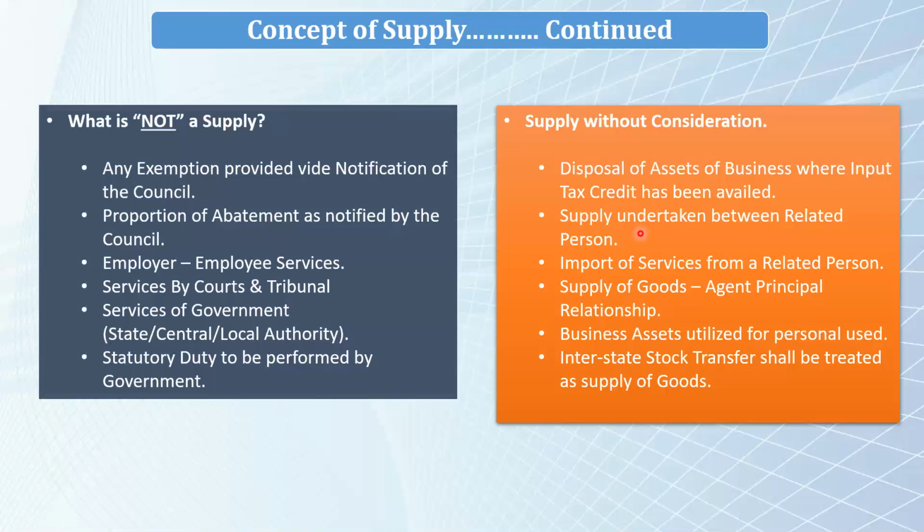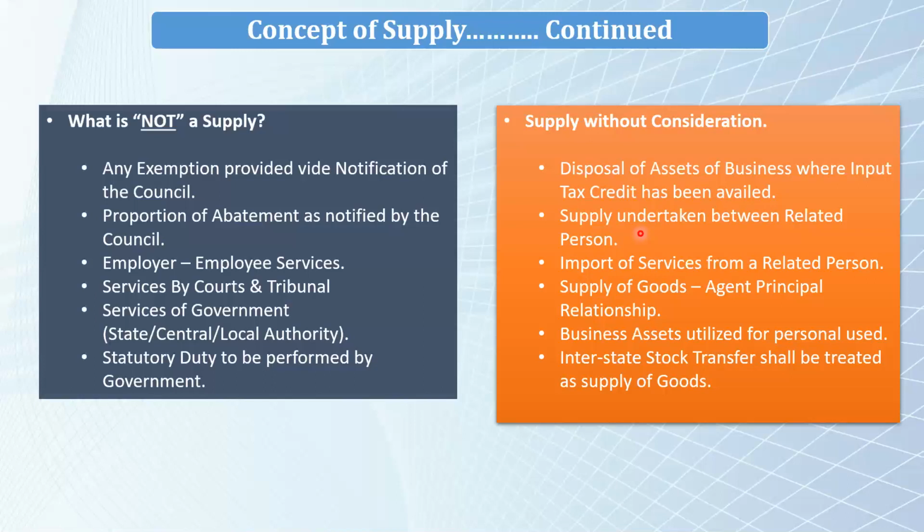Next is the agent-principal relationship. Now, the business model may be like the manufacturing plant is in Pune, Maharashtra, but the sales are all over India. So the company has decided to have agents all over India.